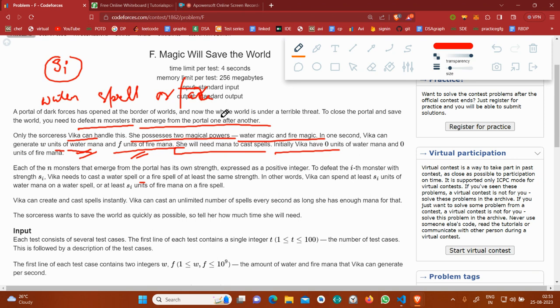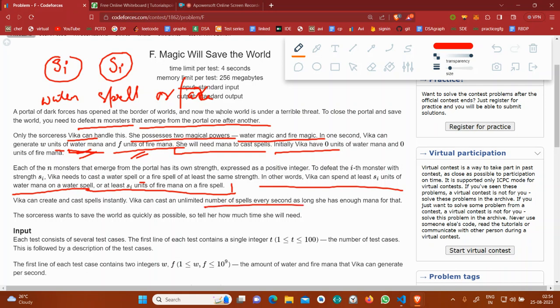Casting a spell will cost some units of mana. If she is casting a water spell, it will cost S_i units of water mana, or S_i units of fire mana for a fire spell. In other words, Vaika can spend at least S_i units of water mana on a water spell, or at least S_i units of fire mana on a fire spell. Vaika can create and cast spells instantly, and can cast an unlimited number of spells every second as long as she has enough mana.